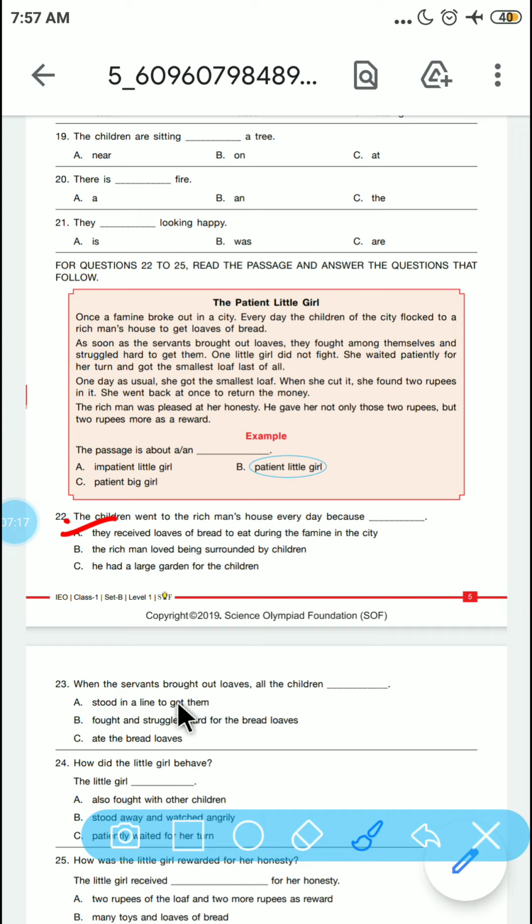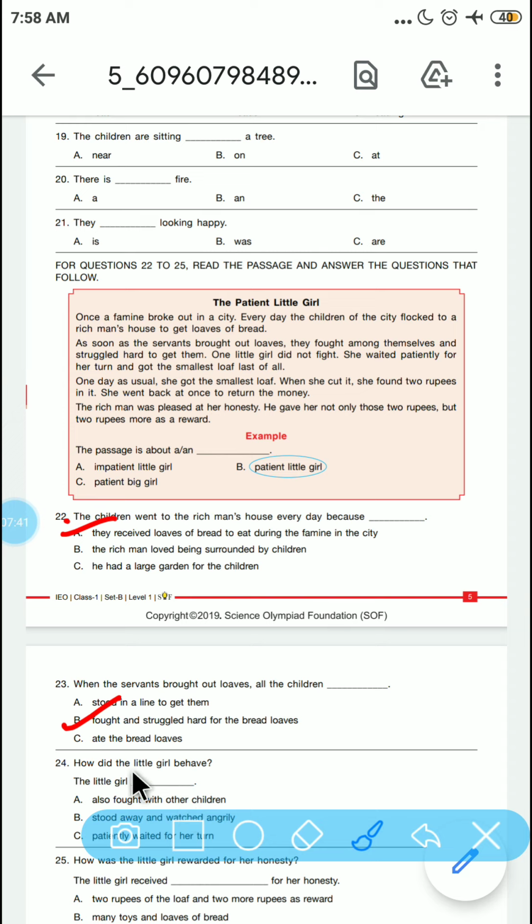When the servant brought out loaves, all the children, what do they do? So they fought and struggled hard for the loaf of bread.